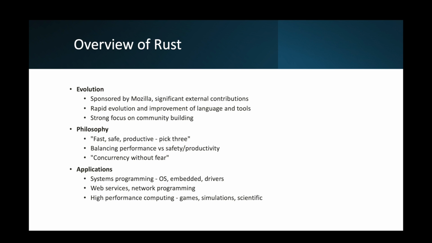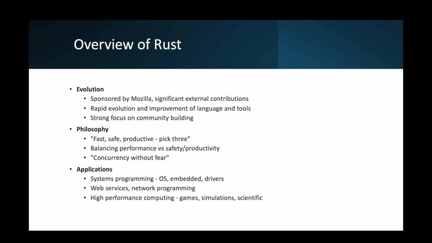Its inclusive, pragmatic philosophy helps people get in and work on making it better. Emphasis is on education, documentation, and governance. So as far as the philosophy goes, it's fast, safe, productive. You pick three. So what sets Rust apart is the combination and balanced trade-offs.